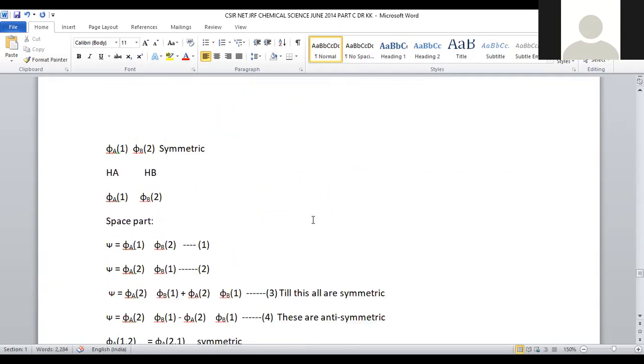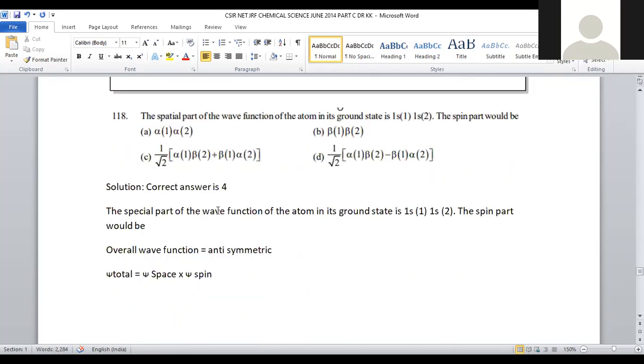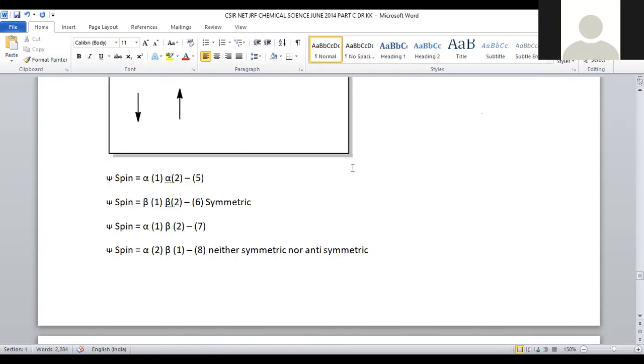So in order to get the anti-symmetric, if you observe all the given 4 options, option 1 is symmetric, option 2 is symmetric, option 3 is symmetric, only the 4th option is asymmetric, being denoted with the subtraction symbol. So only the 4th option is given with the asymmetric node for the spin part for this kind of ground state electronic configuration. So for question number 118, option number D is the correct answer.